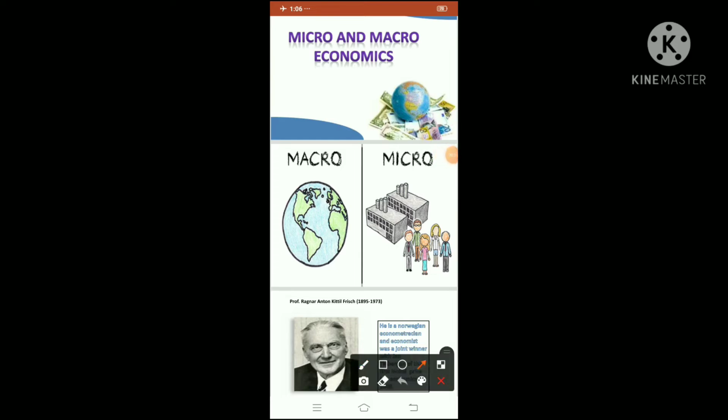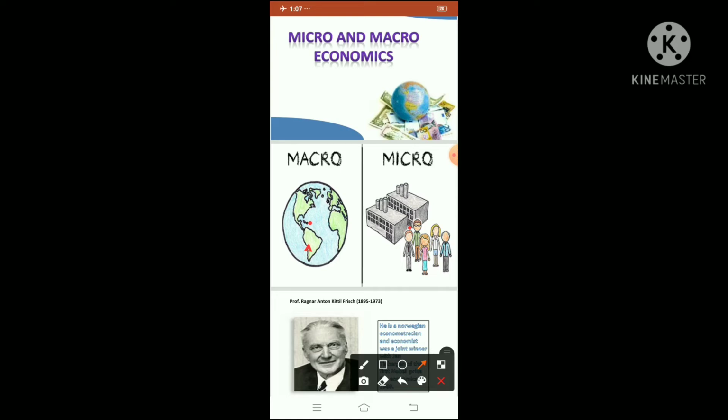So this picture shows micro and macro. Macro is showing the whole world, and micro is showing what? Small individuals. Individuals are there, as well as factories. In short, this picture tells us that micro studies individual behavior, the individual unit, and macro studies any concept in aggregate method.